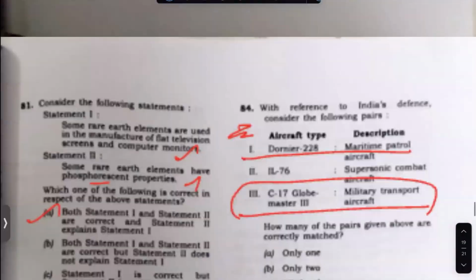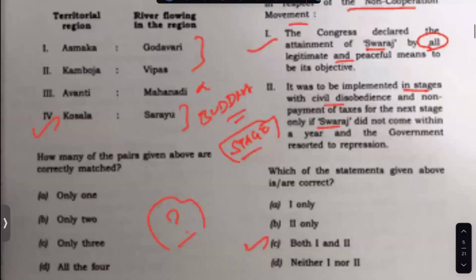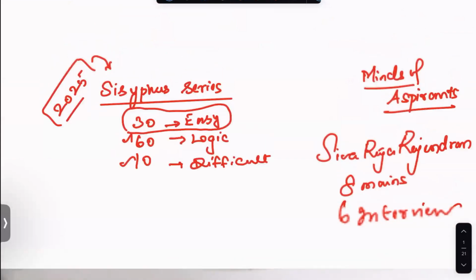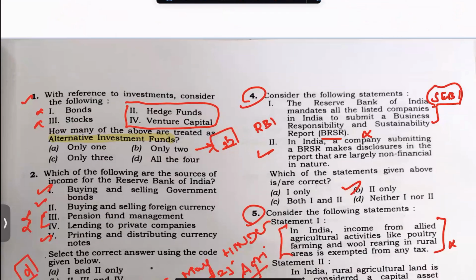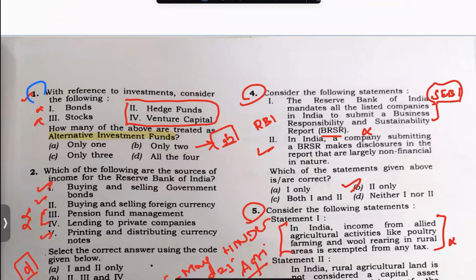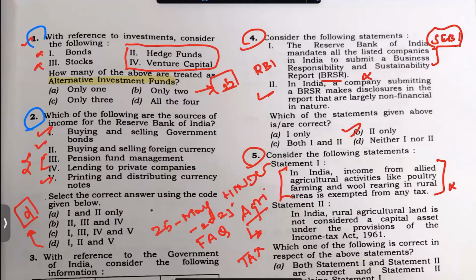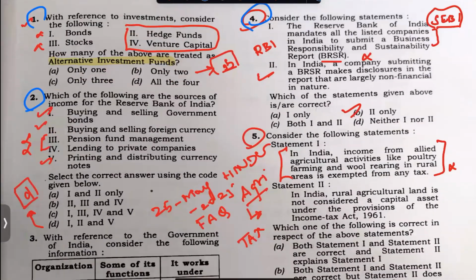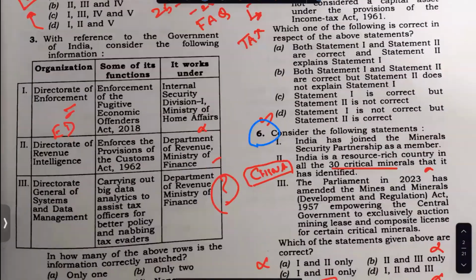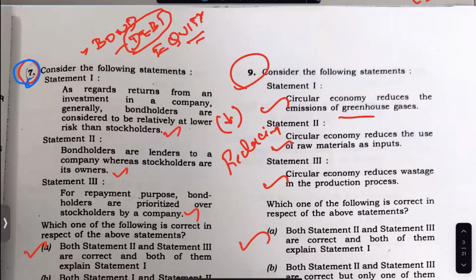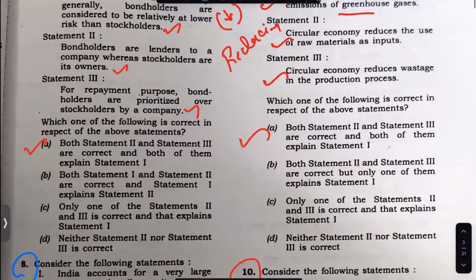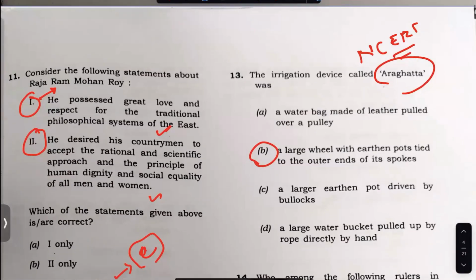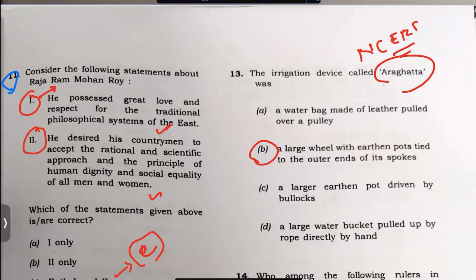Now see it, my friends. Again, look at it through the prism of the Sisyphus series that we have been seeing. Let's aim for the question. Look at 1. This can be taken. 2 can be taken. You can take this question. 5, look at it. 5 can be taken. 6 can be taken. You can take this. 7 can be taken. 8 can be taken. 9 can be taken. This also is an easy question, but anyways, okay. 10.